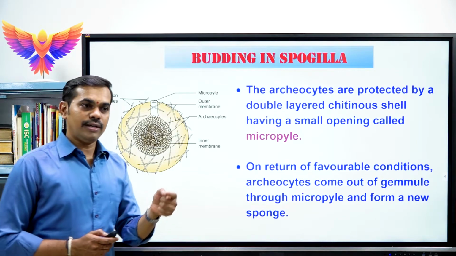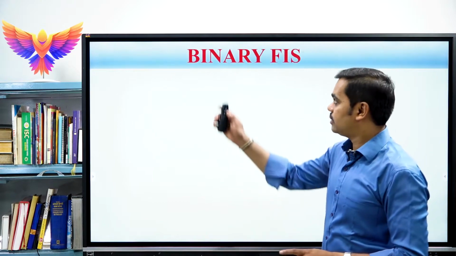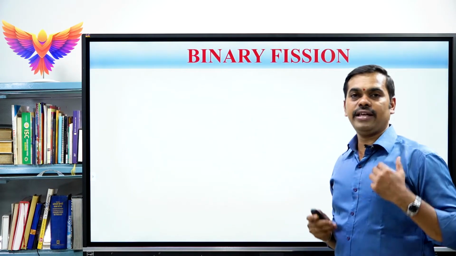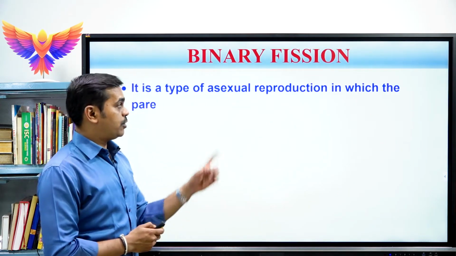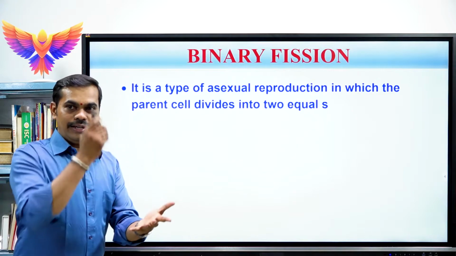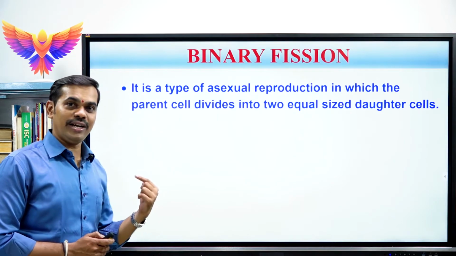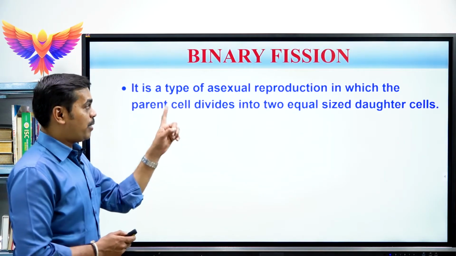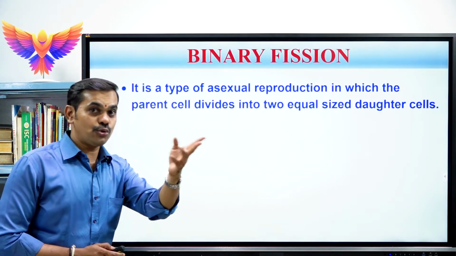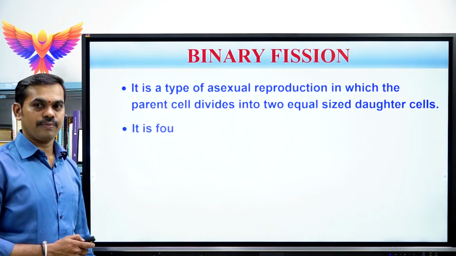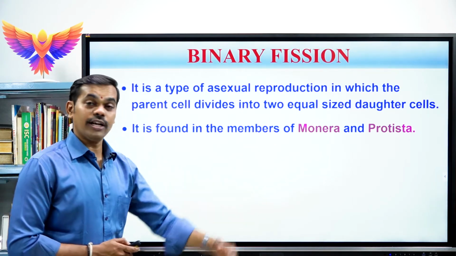Next, we shall move on to the second type of asexual reproduction, which is called binary fission. See, in binary fission, what happens? It is also a type of asexual reproduction in which a single parental cell divides into two equal sized daughter cells. But in budding, the daughter cells are unequal sized. And it is found in the members of kingdom Monera and also kingdom Protista.